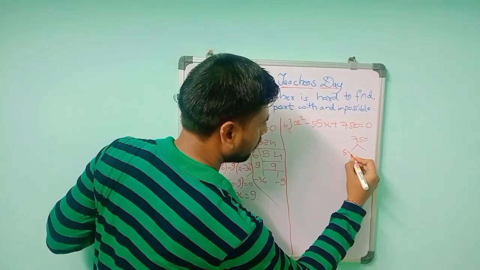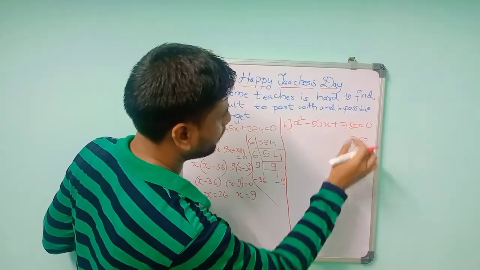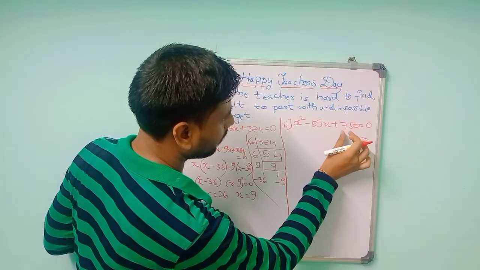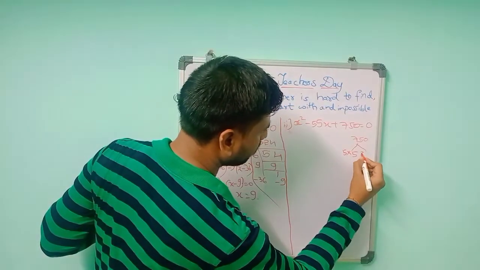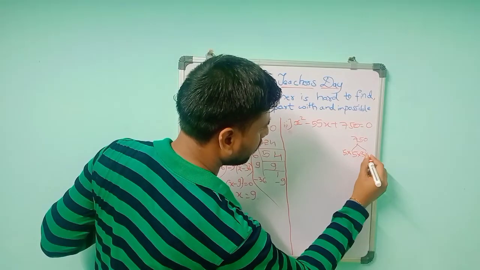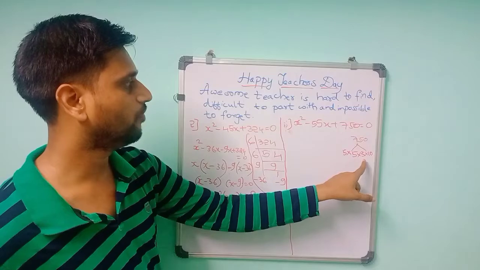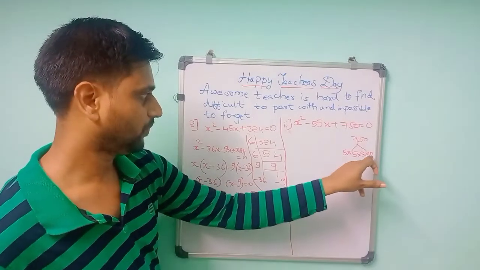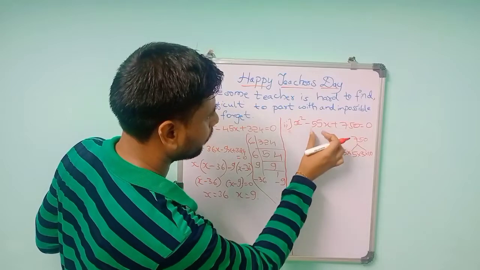5 into 5 will become 25. If it is 25, the remaining is 75. So leave this 0, and 75 is there. If you know the 25 table, 25 threes are 75. So you can split this as 5 into 5 into 3 into 10. 5 fives are 25, 25 threes are 75, 75 tens are 750. So it will become easy. If you know the 25 table, you can take it directly, because 55 is there.